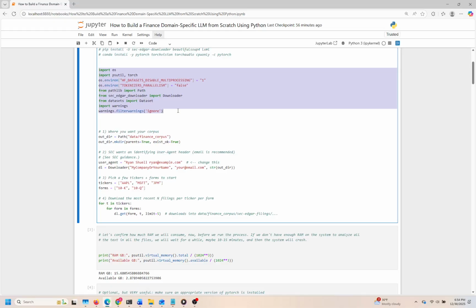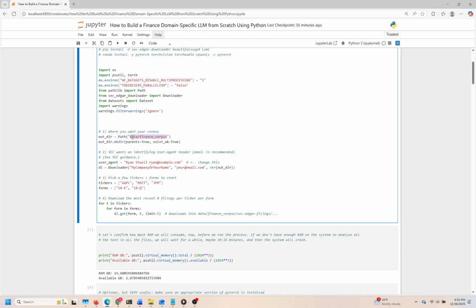The next step involves defining the output directory where the downloaded filings will be saved. We create a folder named Finance Corpus, ensuring that the necessary directory structure exists, which helps maintain organization and accessibility of data. This is particularly important in data science, where managing files can become cumbersome without a thoughtful structure.